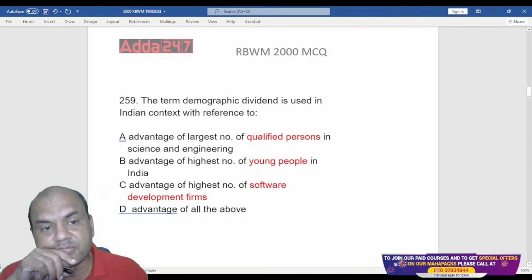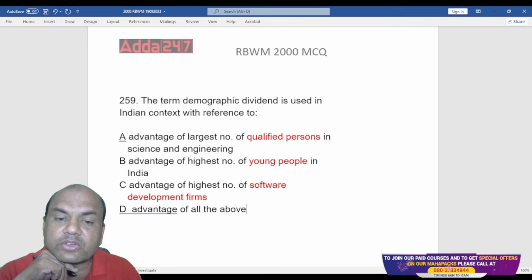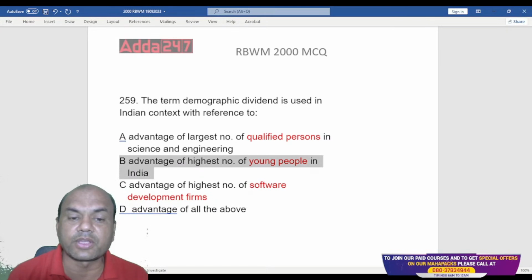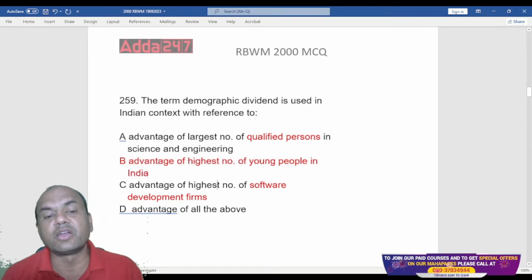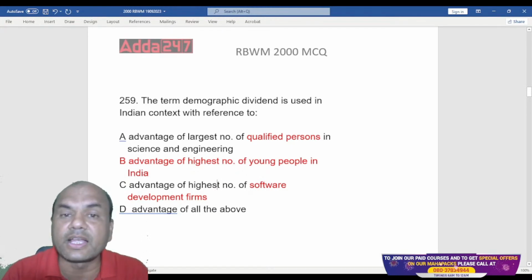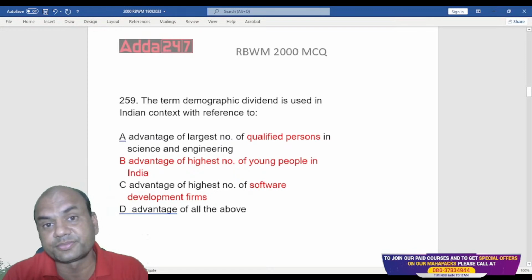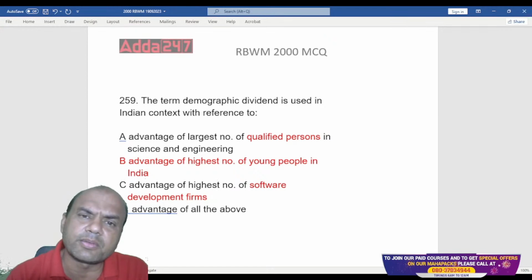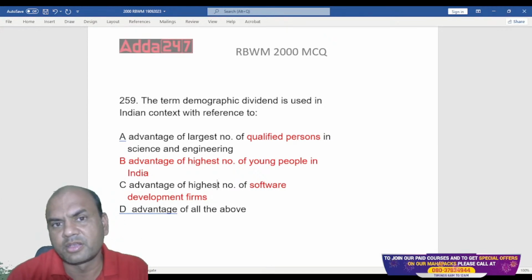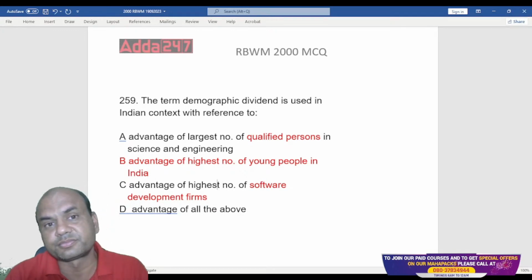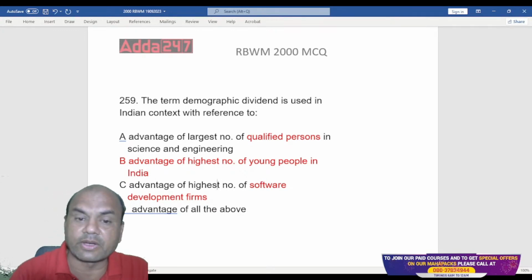Type fast in the comment section. Qualified, young or software. It is B. Highest number of young people. That is the right answer. Advantage of highest number of young people. That is the correct answer, because India has a high demographic dividend of young persons. Do you know which country is aging now? Aging means all of them are getting old. Japan, correct. Japan is aging. Second, China is coming up in the same line. China is also aging now. Okay, so that is the biggest disadvantage to these countries.